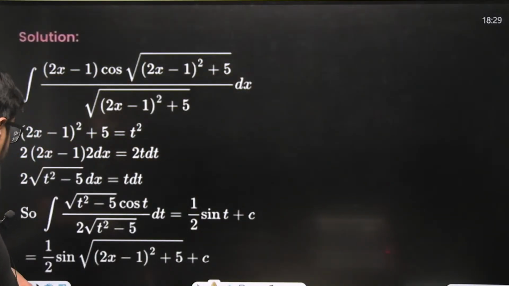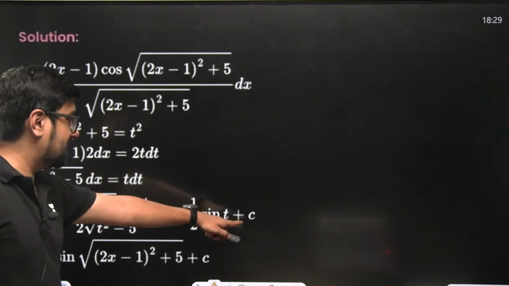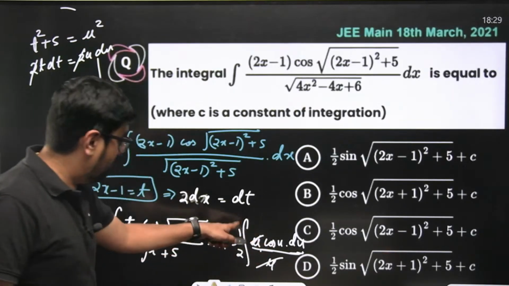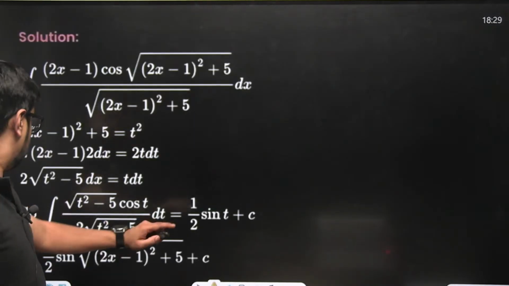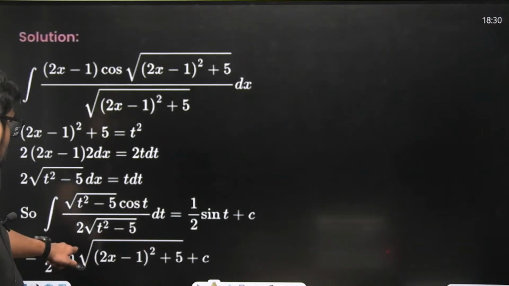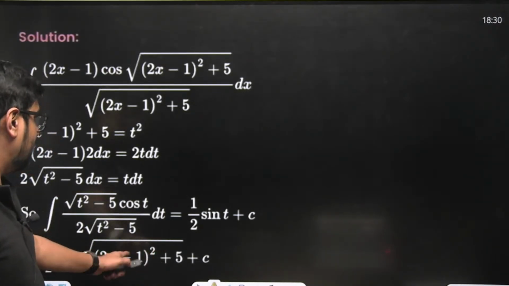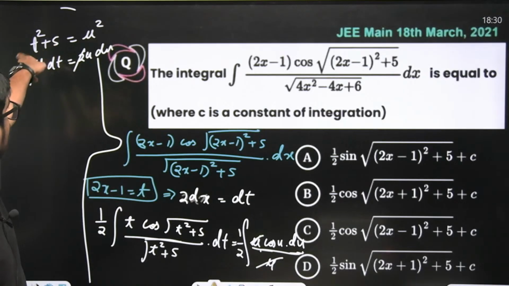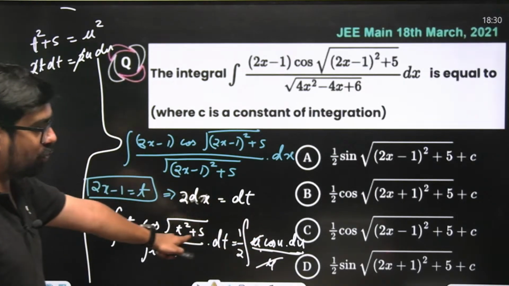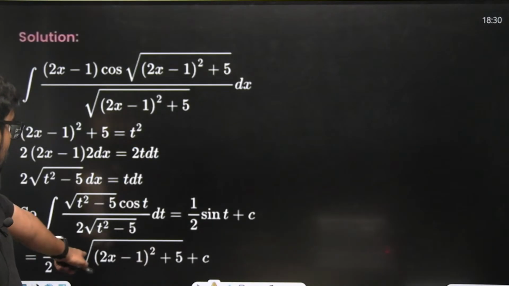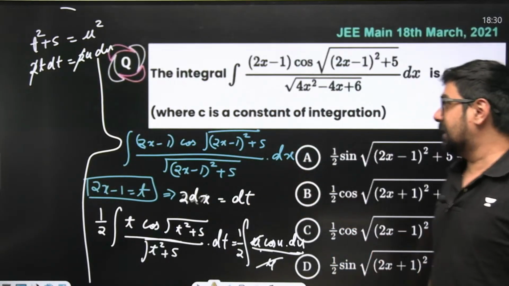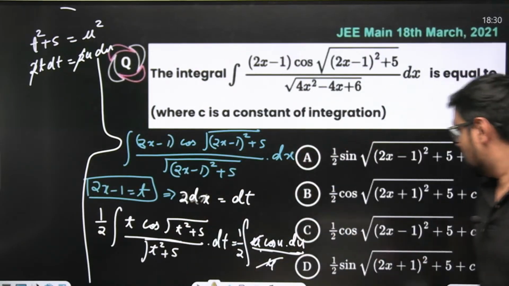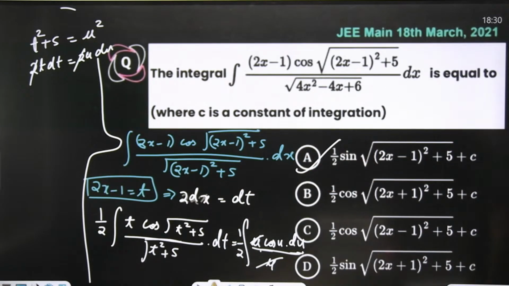What have they done? 1 by 2 sine u plus c we are getting, and the value of u they have taken. U was square root of t square plus 5, correct? That is why 2x minus 1 whole square plus 5 plus c. Our t was 2x minus 1. T we took as 2x minus 1. So square root of 2x minus 1 whole square plus 5, option A will become your answer.